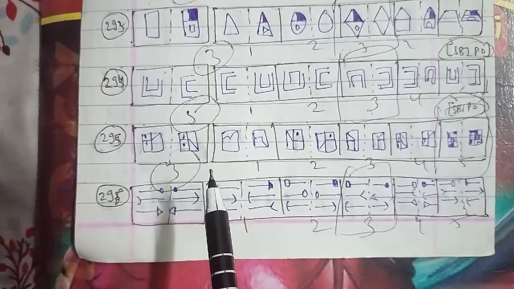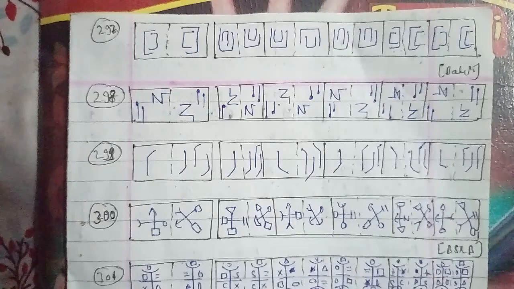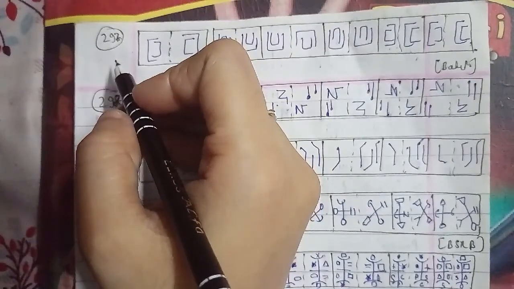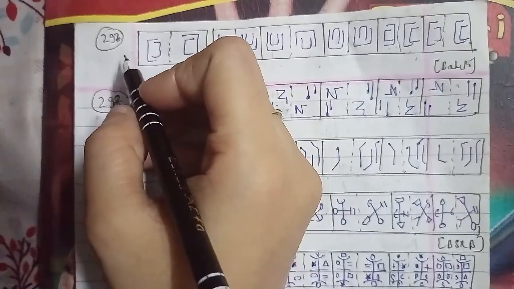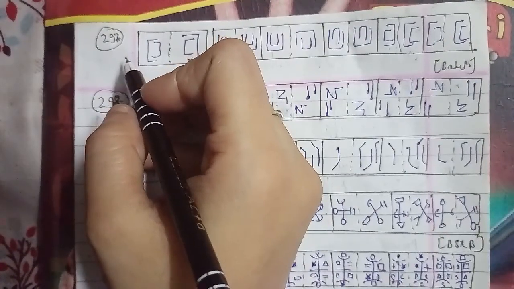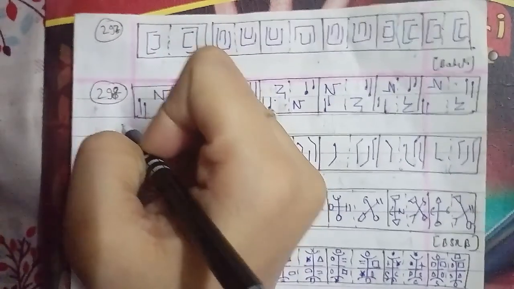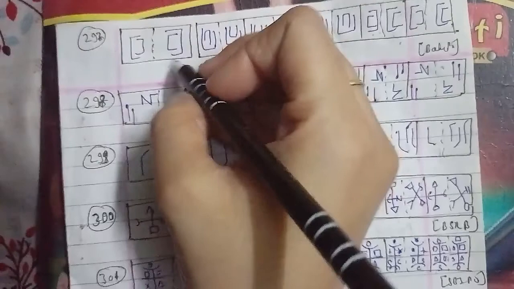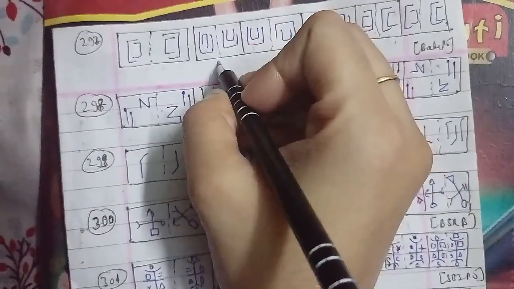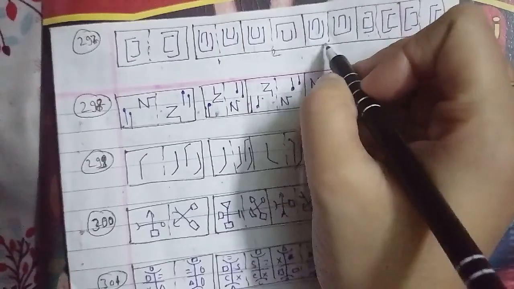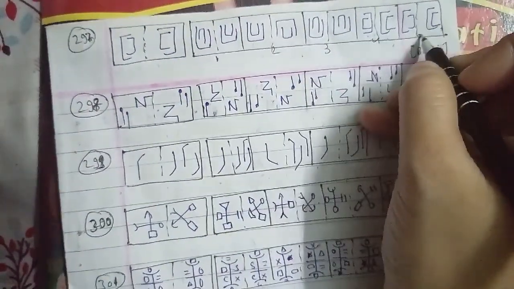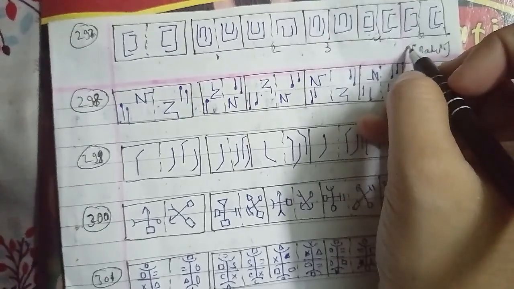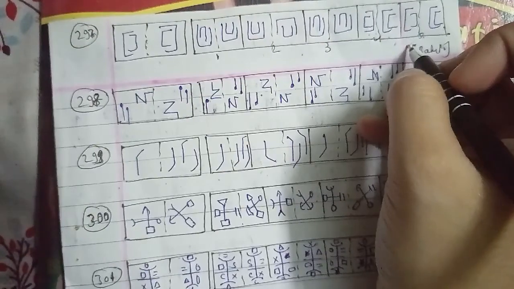Another question is the 298th question of the session. These were the figures, as you can see here, named 1, 2, 3, 4 and 5. This has been asked in a bank exam question paper as well, where the central element in the left hand side figure rotates 90 degrees clockwise and the pins move to the diagonally opposite corner, such that the larger pin moves to the left and the smaller pin remains to the right, and the pins are erect. This forms the right hand side figure. We can say that the fifth figure will be the right answer for this question as well.